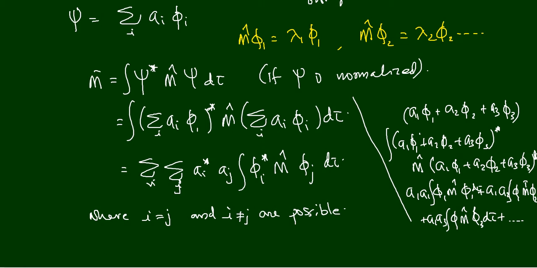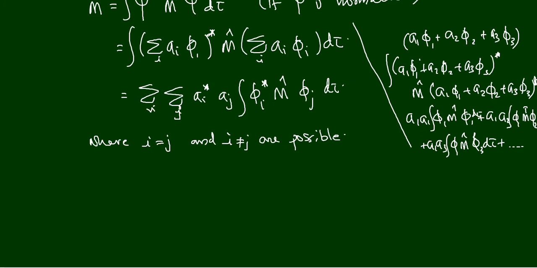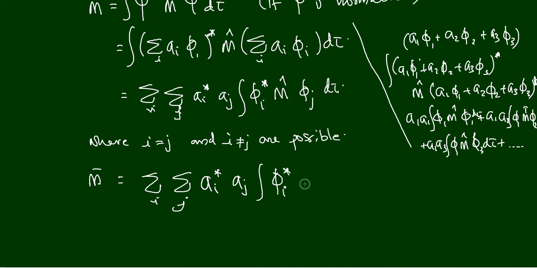That is the kind of equation we have written. Okay, so now let us rearrange this equation: m bar is equal to sigma i sigma j a_i star a_j, okay, integral phi_i star m cap phi_j.